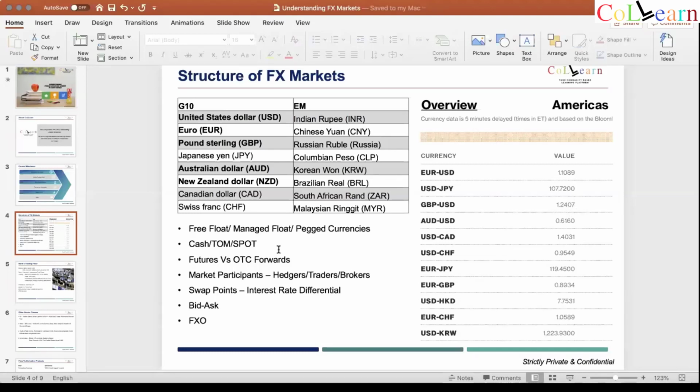So let me move to the next concept, please. What is cash, what is term, what is spot? So the quote which you see in the market is all spot. Spot is T+2. T+2 means the currency settles in 2 days from when you trade. It is similar to equity more or less. So most of these quotes which you see on Bloomberg are on a T+2 basis. So that is what it is.